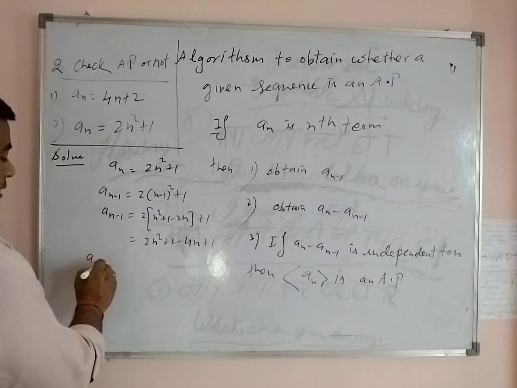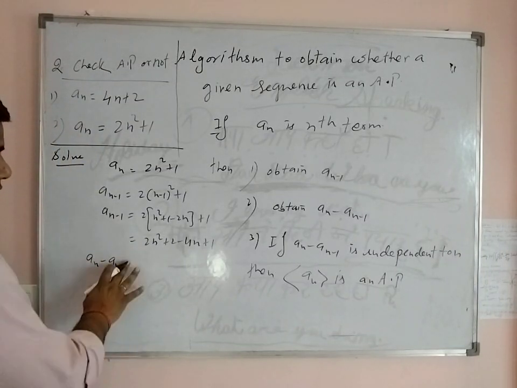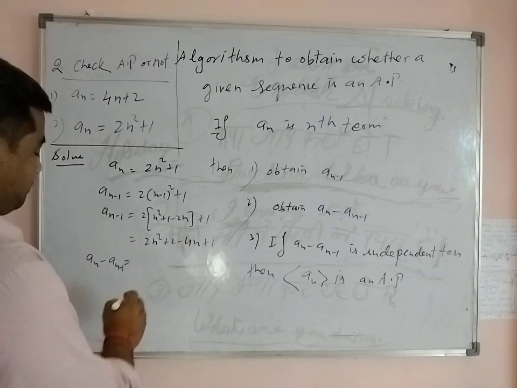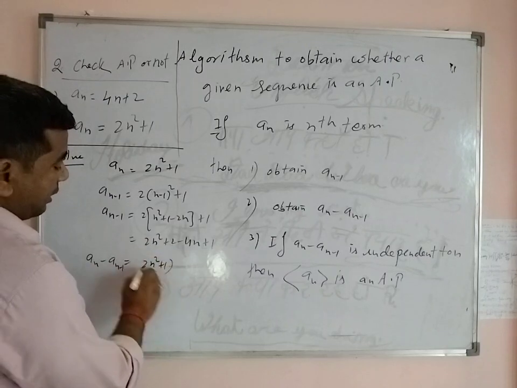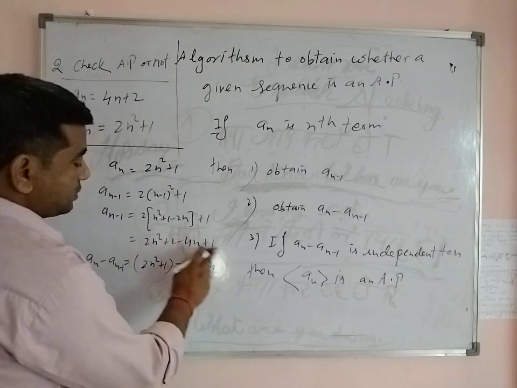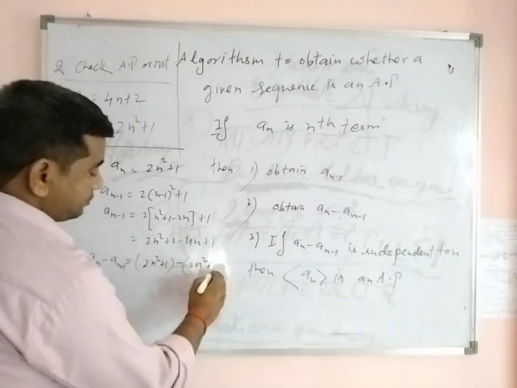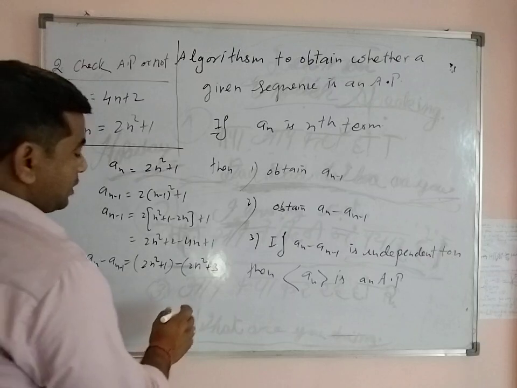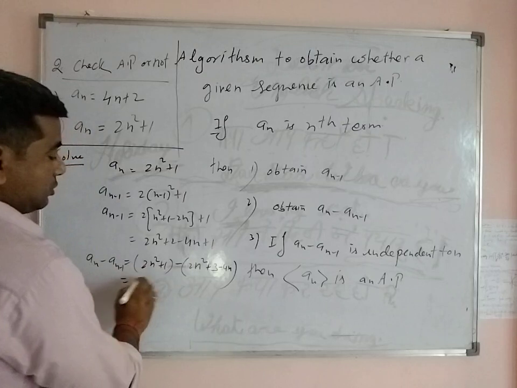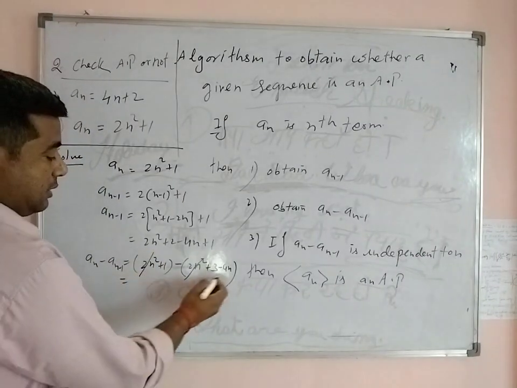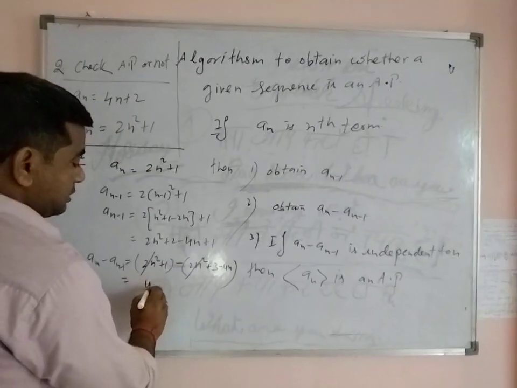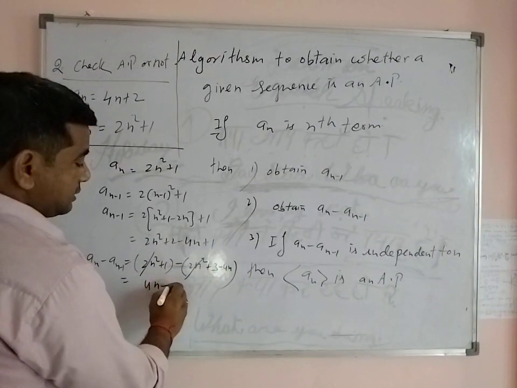Now the difference of a term and its previous term: an minus a(n-1) is 2n square plus 1 minus (2n square plus 3 minus 4n). So 2n square cancelled, and 4n plus 1 minus 3 gives 4n minus 2.